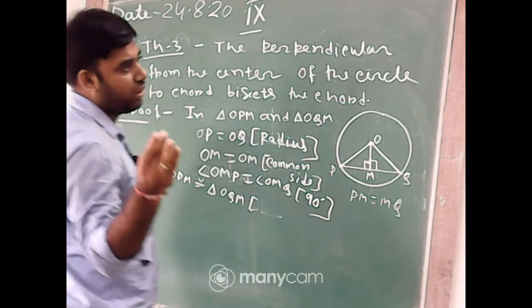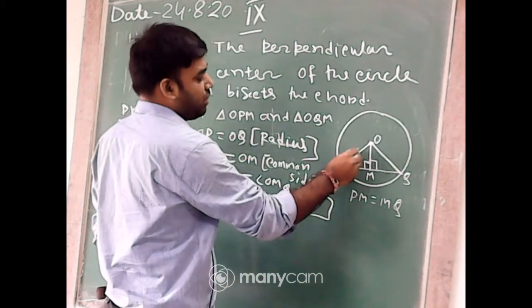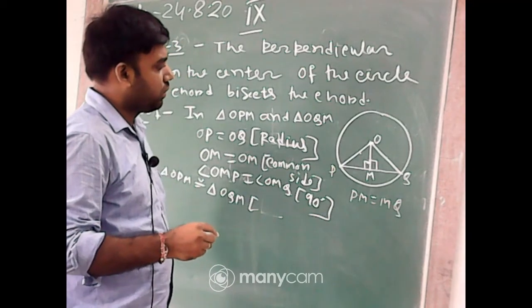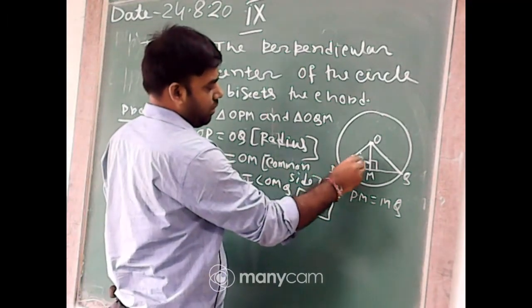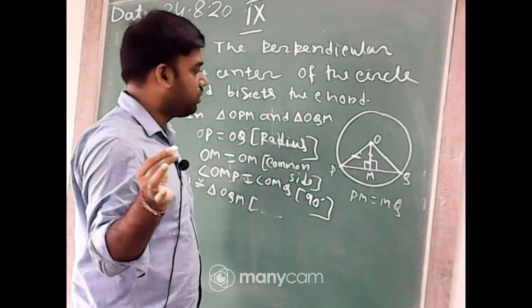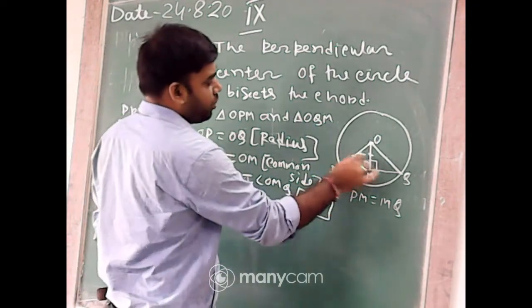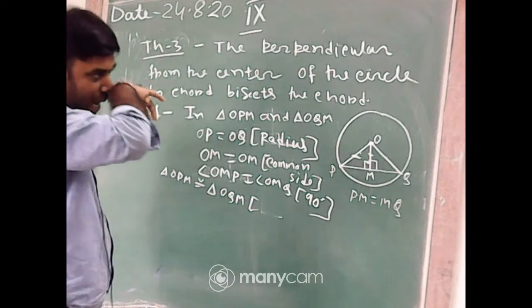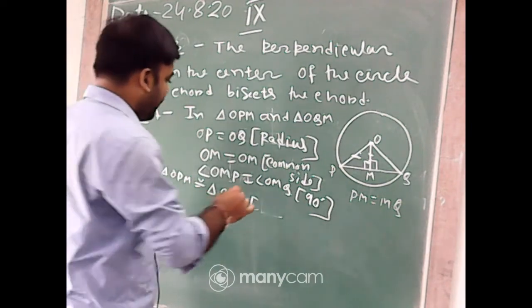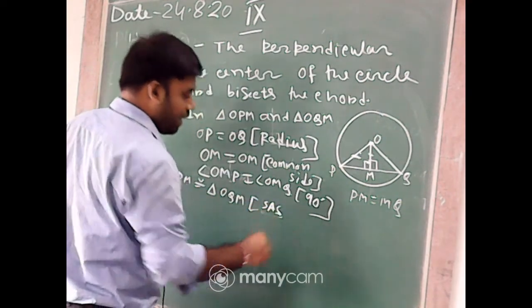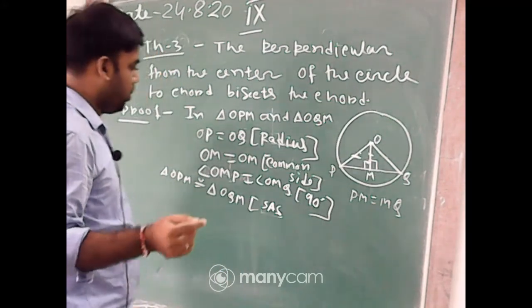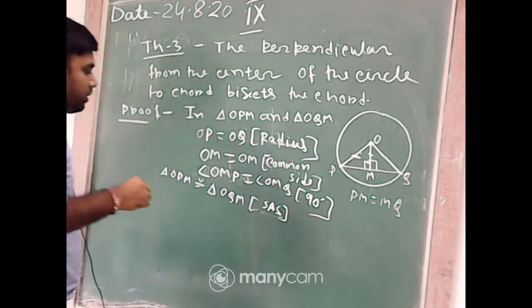Ronit and someone have written RHS, yes, you can prove that OP equal to OQ. Okay, RHS means right angle, hypotenuse and one side. You can say that RHS. That Ronit Dotto has written RHS. So I am writing here SAS. Okay, SAS. RHS means right angle, hypotenuse and one side. So by SAS criteria, these two triangles are congruent.